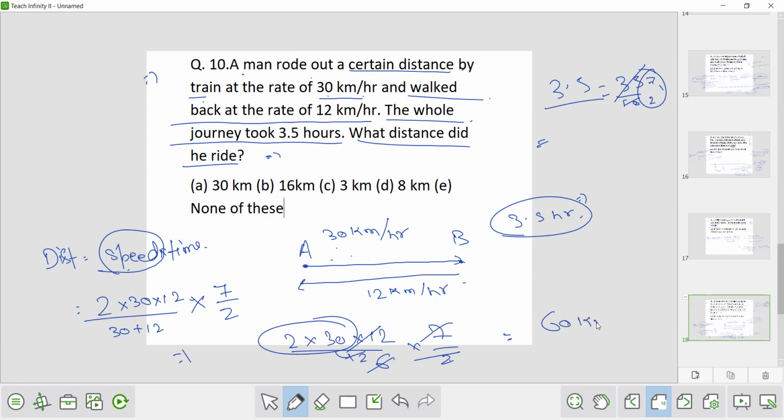So what we got? 60 kilometer is the total distance, that is from A to B and B to A. Now what is the question demanding? What distance did he ride? So he rode by the train. So we have to calculate the distance from A to B, that is 60 by 2, which is 30 kilometer. So option number A is the correct answer for this.